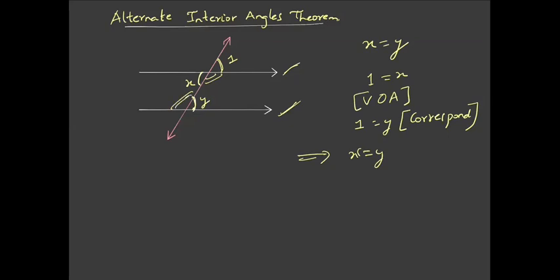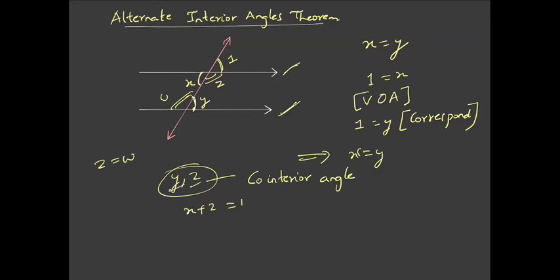So Z is equal to W. And what about the relation between angle Y and angle Z? Angle Y and angle Z are said to be co-interior angles. The relation is that angle Y and angle Z are supplementary, because we know that X plus Z is equal to 180 degrees as it is a straight line.